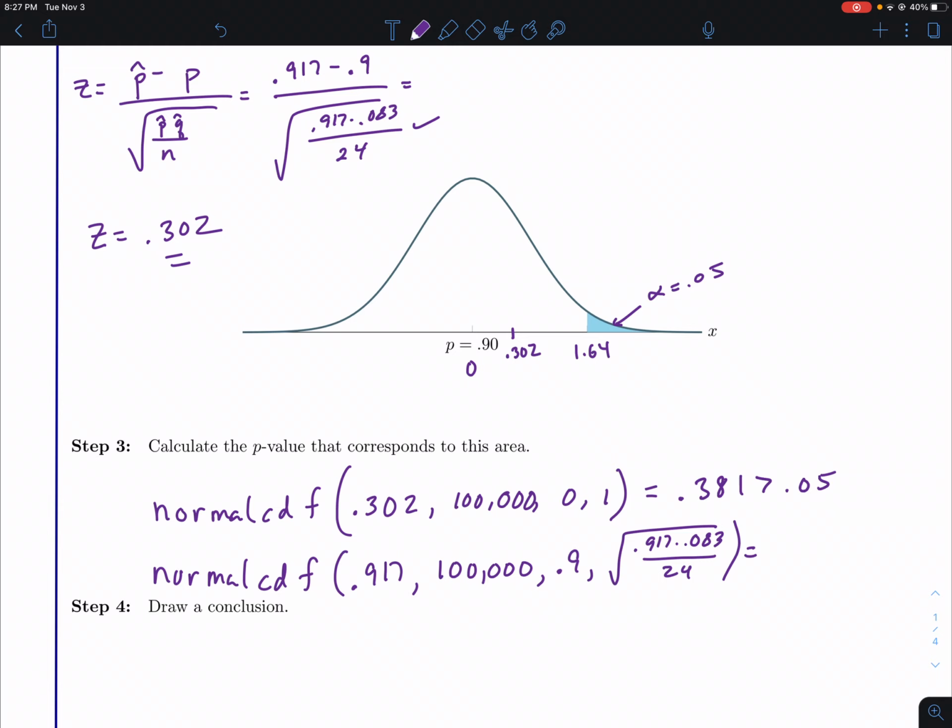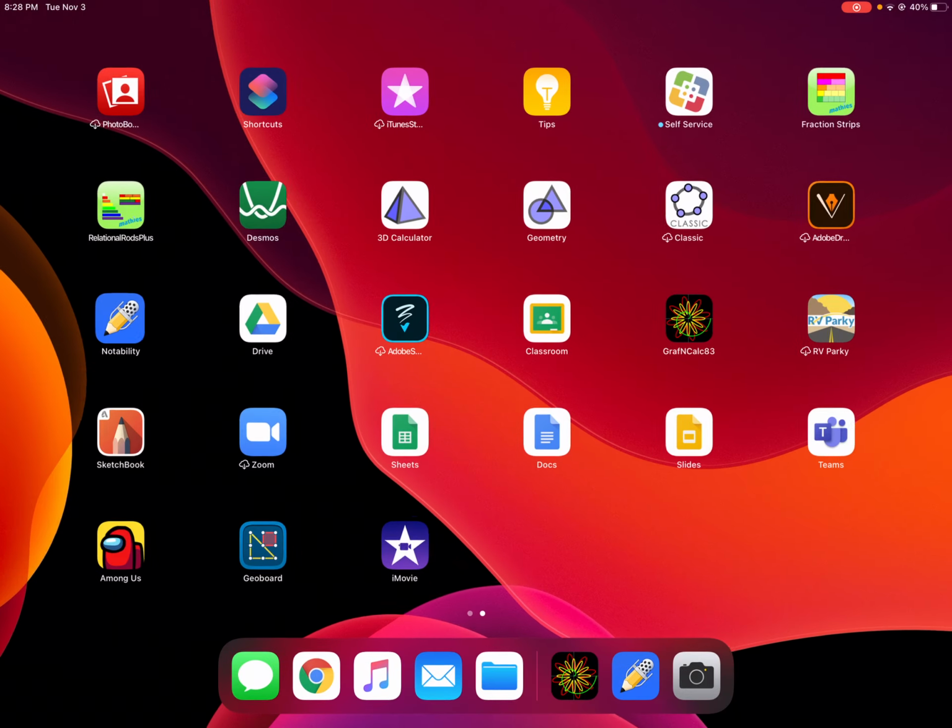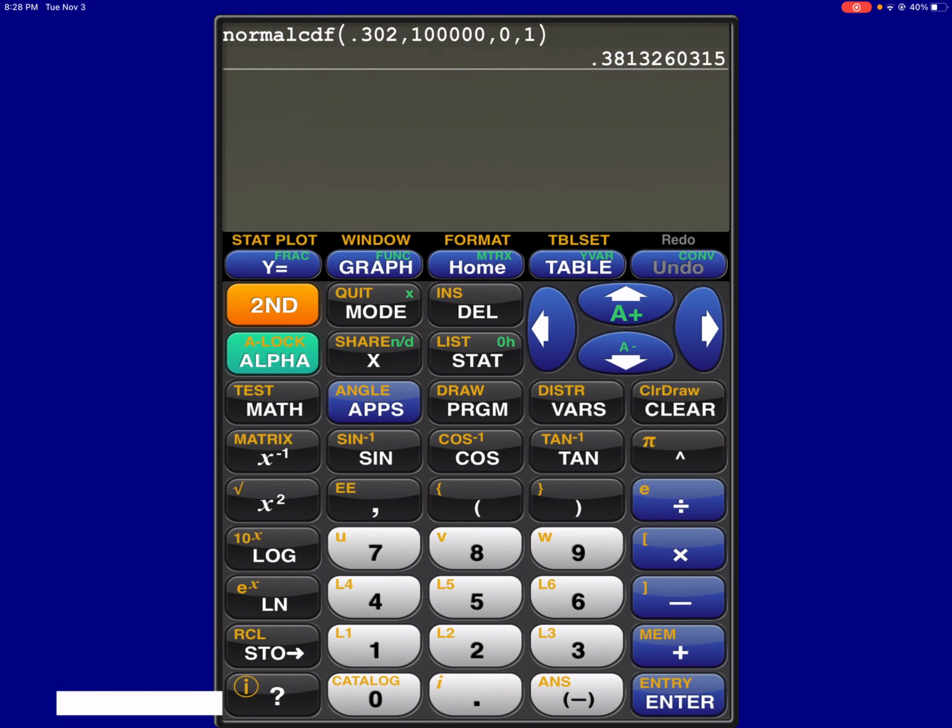But let me check this other one, because I have a feeling that this is going to work too. So let's check it out just to see. In this case, we've got normal, second bars, normal CDF, 0.917, comma, 100,000, comma, 0.9, comma, square root of, oops, need parentheses around it, 0.917 times 0.083 divided by 24.